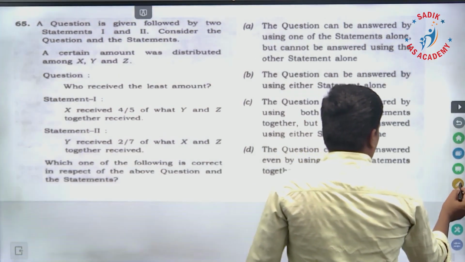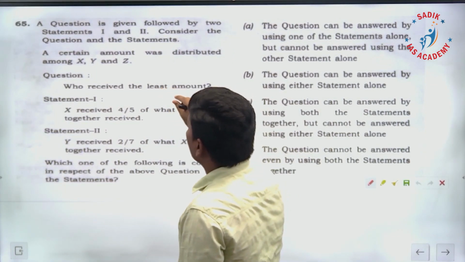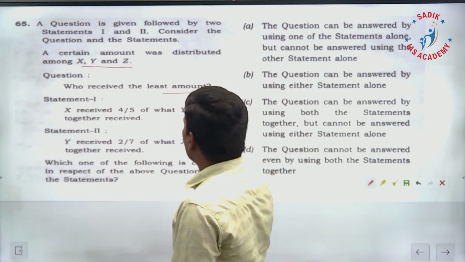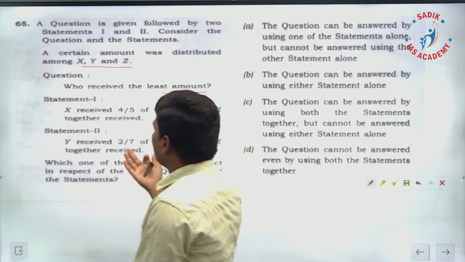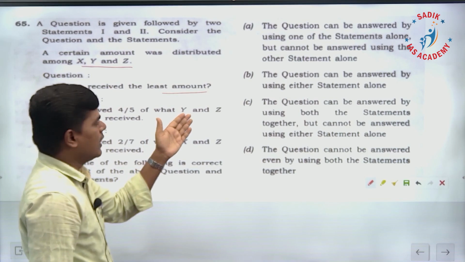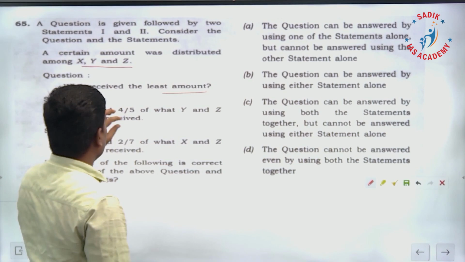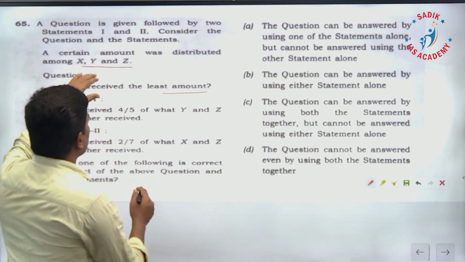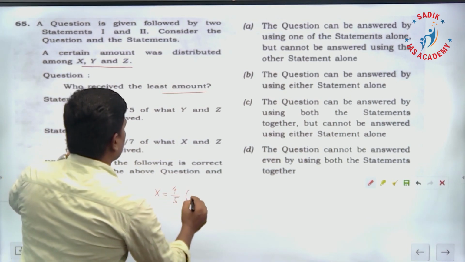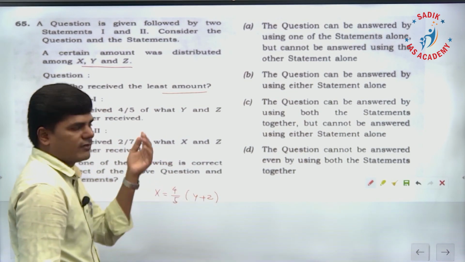Question number 65. Again, a certain amount was distributed among x, y, z. Who received the least amount? That's the question. x received 4 by 5 of what y and z together received. y received 2 by 7 of what x and z received. With the first statement, we cannot say who received the least amount.